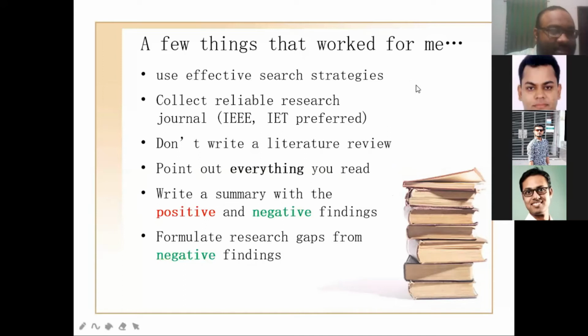Use effective search strategies. Collect reliable sources. Although journals like IEEE, IET are preferred, don't write the literature review after you just read one paper and start writing. No, point out everything you read. Write the summary with the positive and the negative findings. Here the negative is green because these negative points are the research questions for me. Formulate the research gap from the negative findings.